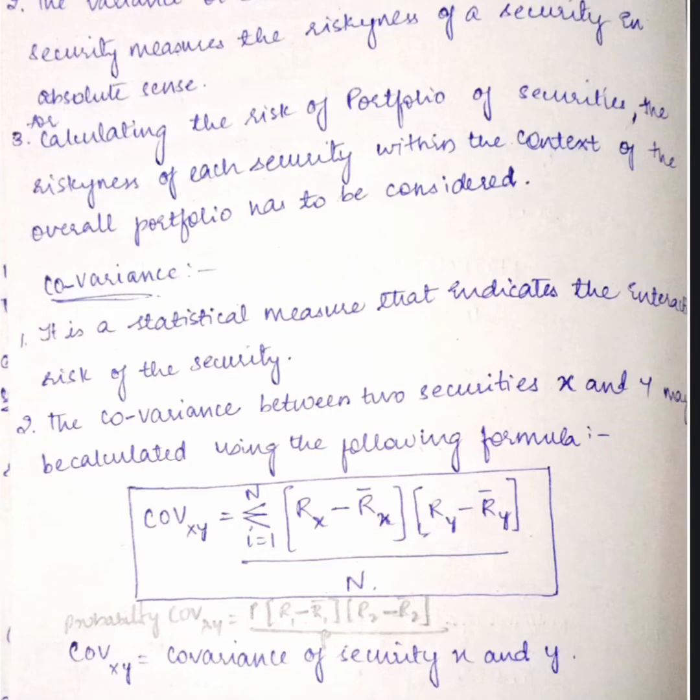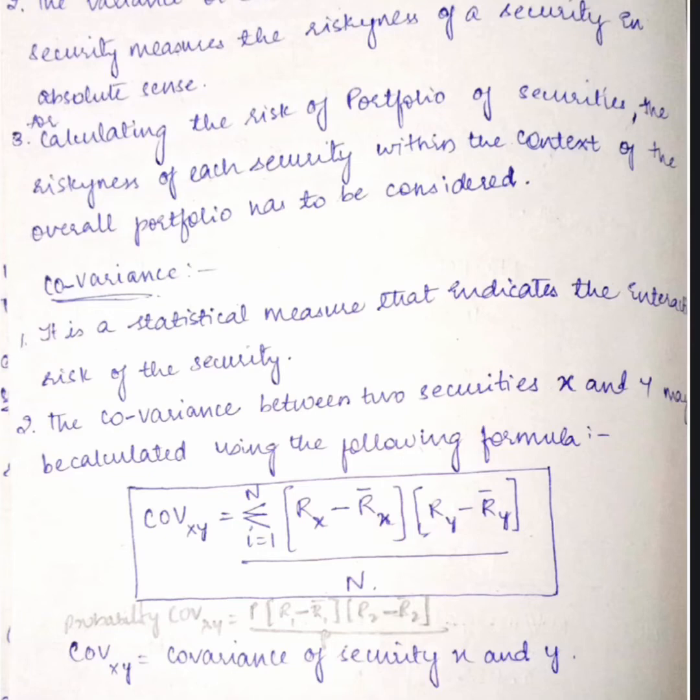Under covariance we have positive covariance and negative covariance. Positive covariance is when the two securities move in the same direction. When the two securities move in the opposite direction, we call it a negative covariance. In simple terms, covariance studies the interactive risk between the securities.